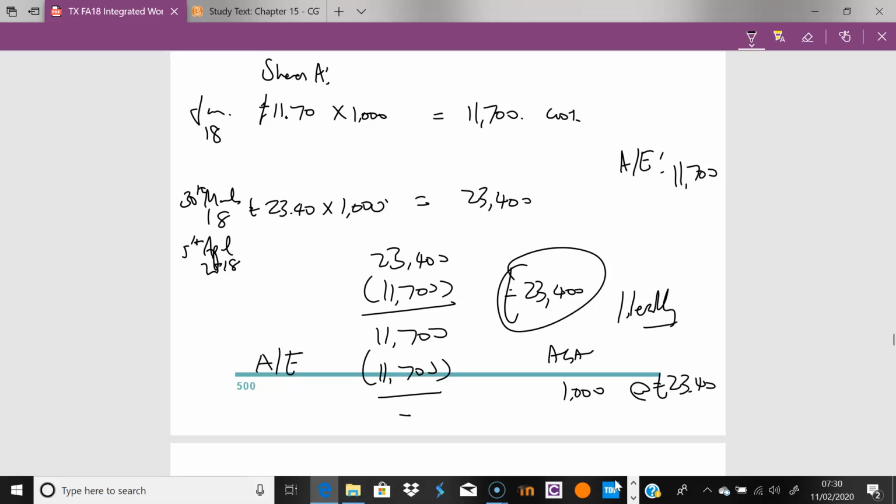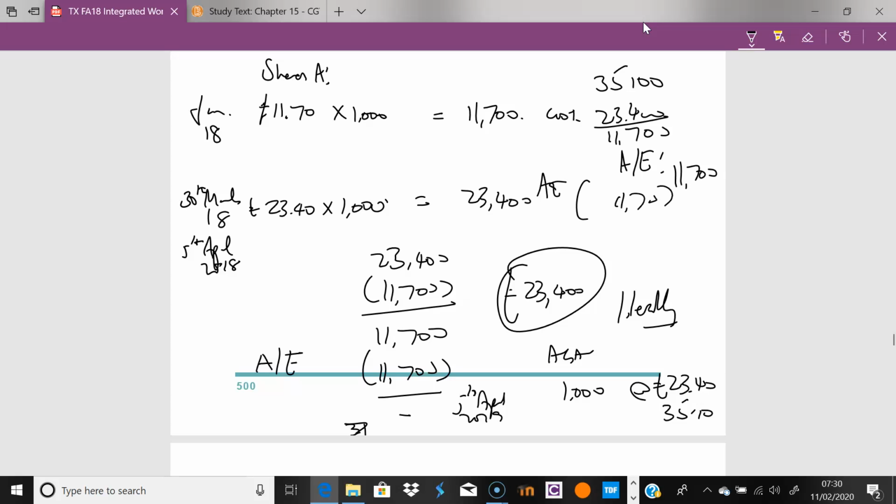Imagine the next year, 5th of April 2019, the shares go up by, I'm just going to keep it at that same amount, £11.70. So you now have shares worth £35.10. You sell them straight away again, and if you like, 35,100 minus 23,400 gives you 11,700. You use your annual exemption again, AE, 11,700.